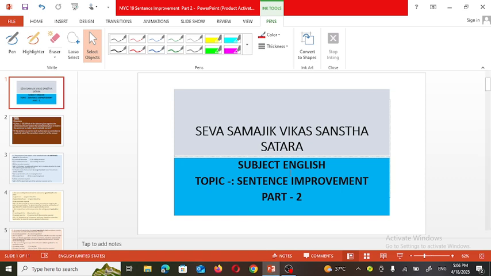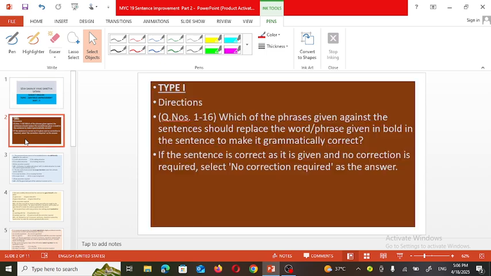Today in our English session, we are going to discuss sentence improvement. Already we have discussed a few sentences in our first part. Today we are going to discuss a few more sentences. See the question. Here, question number 1 to 16 are given.